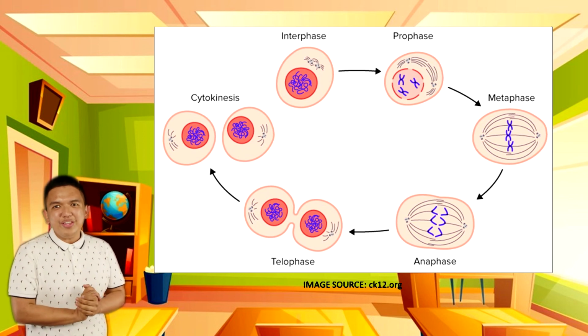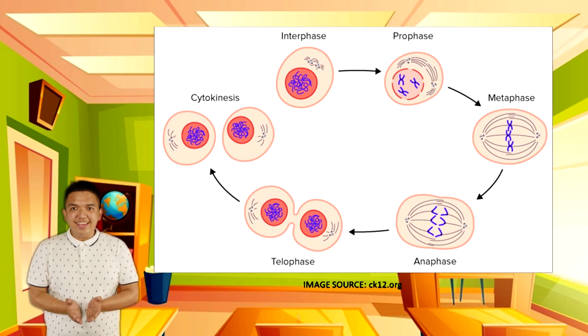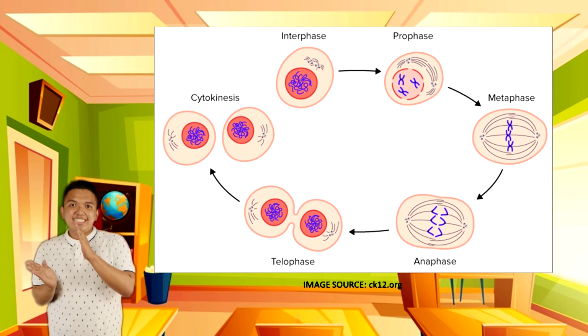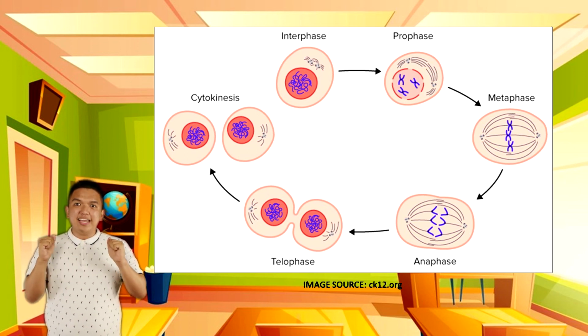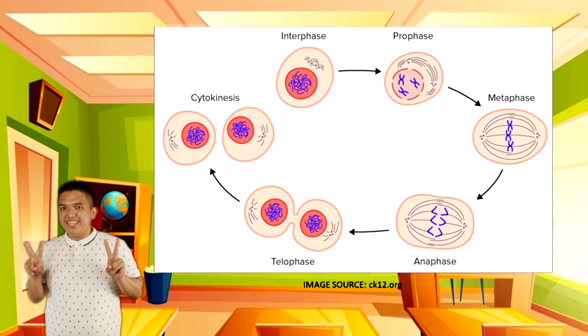Now, let's do it with actions. Mitosis, mitosis, cell division, prophase, metaphase, anaphase, telophase, two diploid cells, two diploid cells.